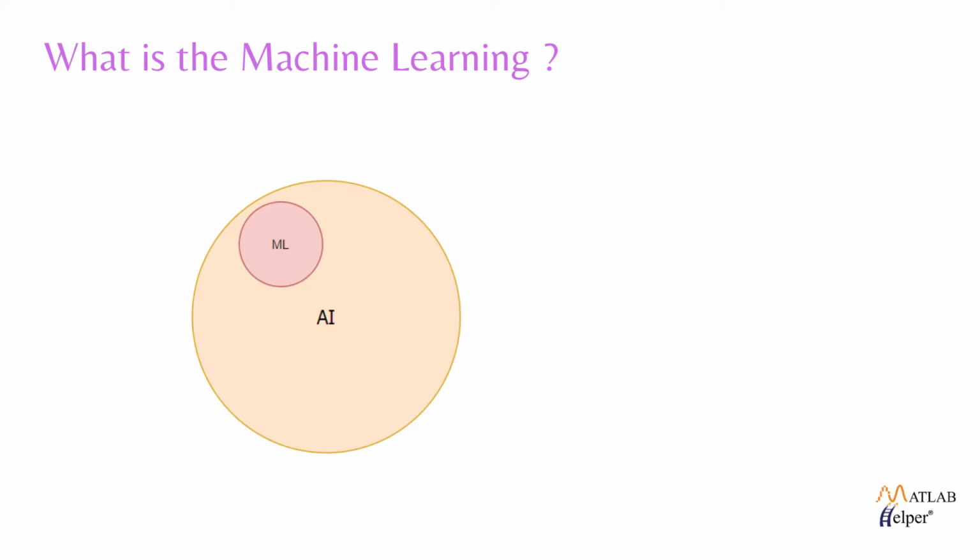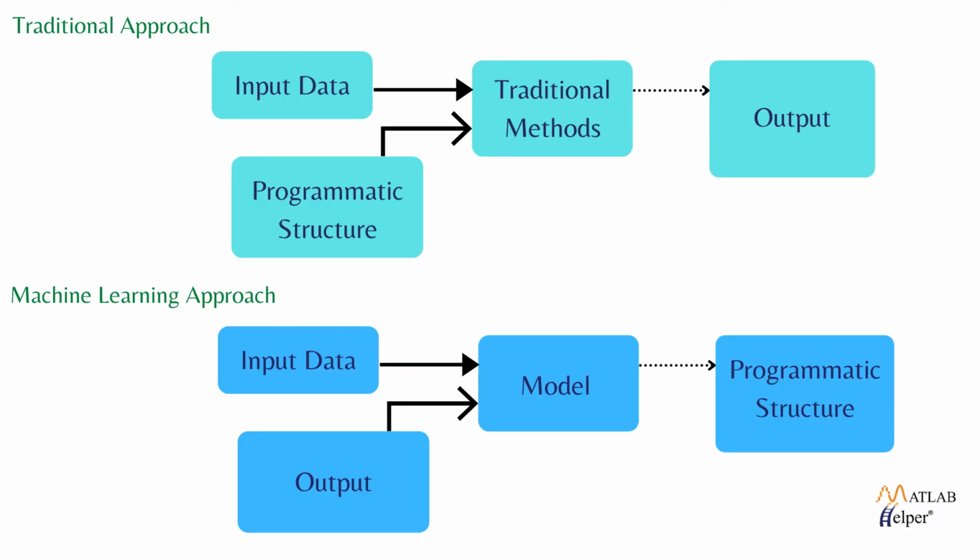without being explicitly programmed. If we look at the conventional approach of programming, we get output after applying programmatic structure to the input data. But in case of machine learning, we feed input along with the respective output and the machine learning structure will write the program for us.